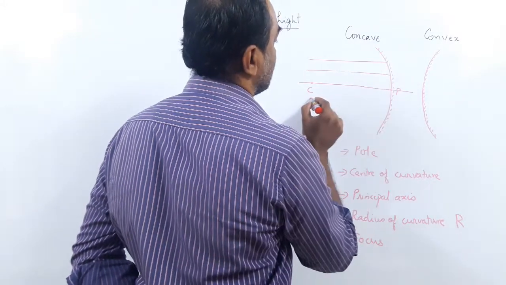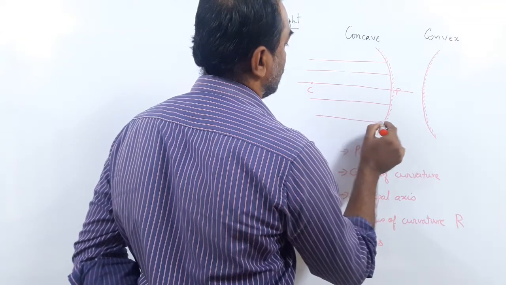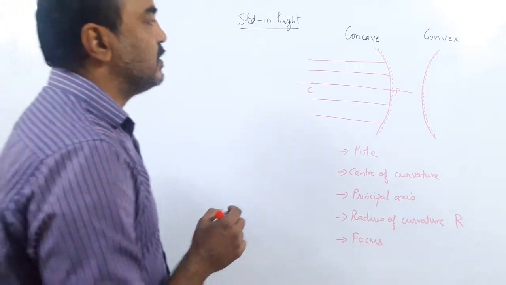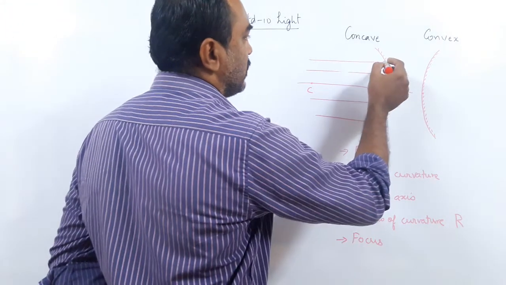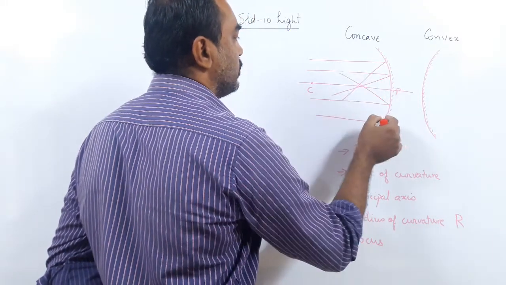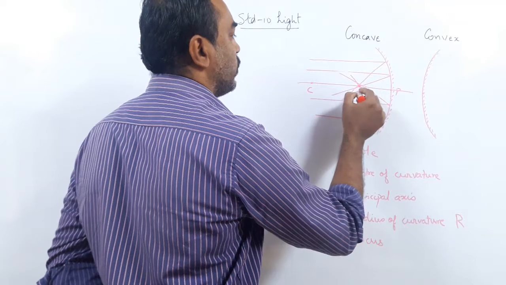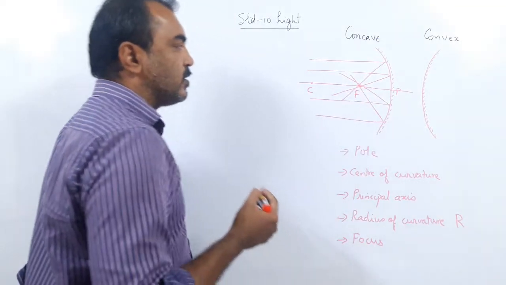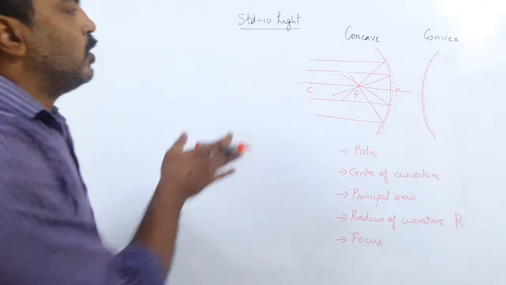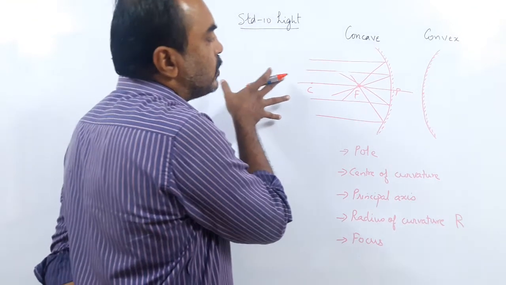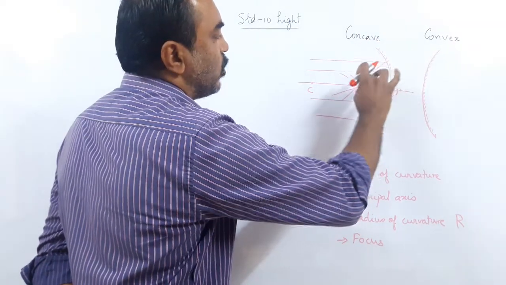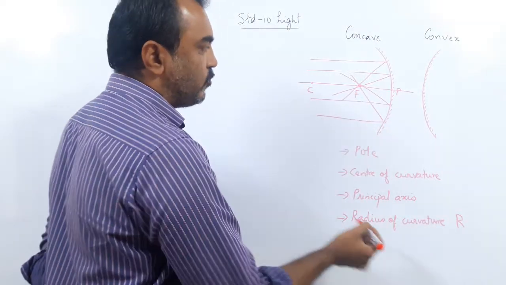When rays of light parallel to the principal axis strike a concave mirror, then after reflection they all pass through a point, which is called the focus.